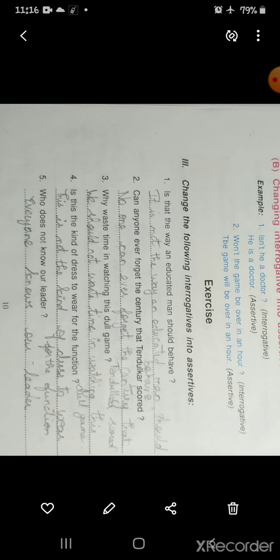"Is this the kind of dress to wear for the function?" "This is not the kind of dress to wear for the function." "Who does not know our leader?" "Everyone knows our leader." So, okay, children, these 2 pages you can note down in your grammar book.